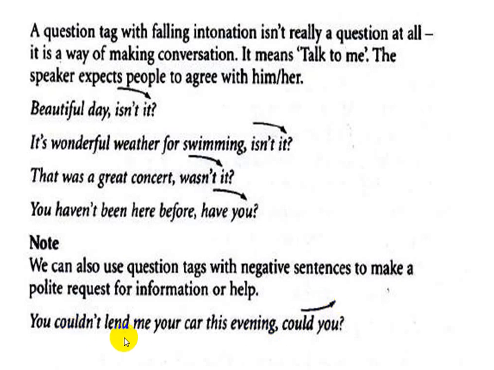You couldn't lend me your car this evening, could you? Notice this rising intonation, a high tone. Here we have a negative sentence to make a polite request for information or help. You couldn't lend me your car this evening, could you?